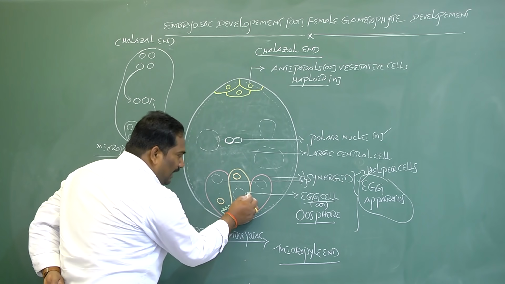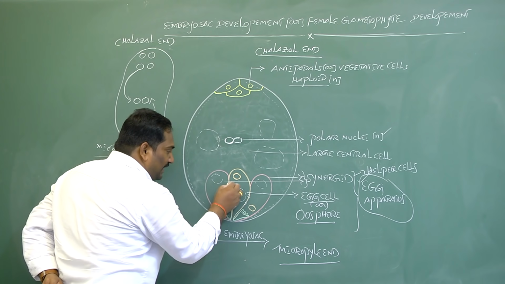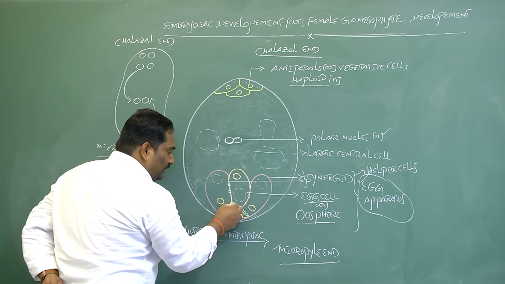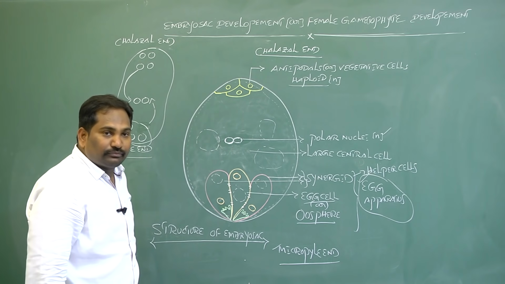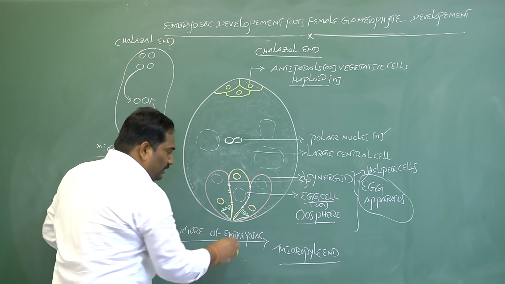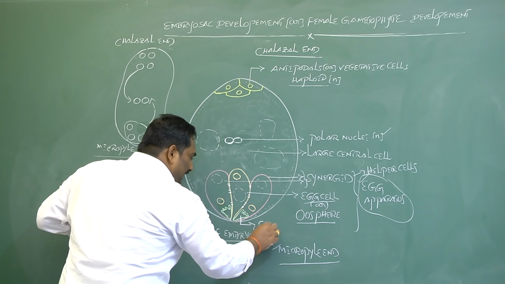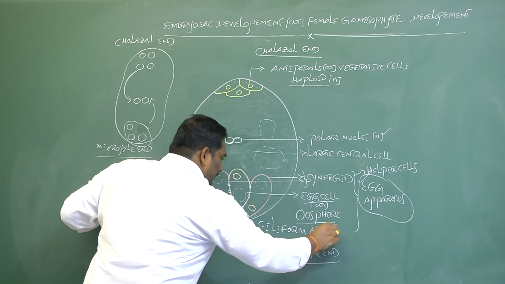The egg cell and the synergids are connected by plasmodesmata connections for transport of cytoplasm from one cell to another. The synergids have finger-like structures called the filiform apparatus.